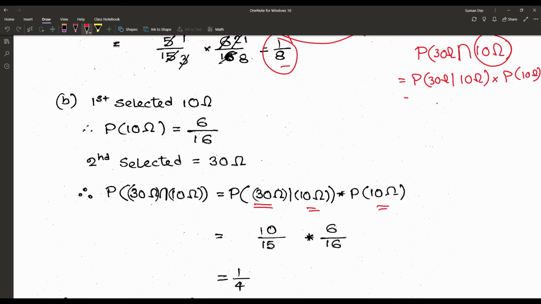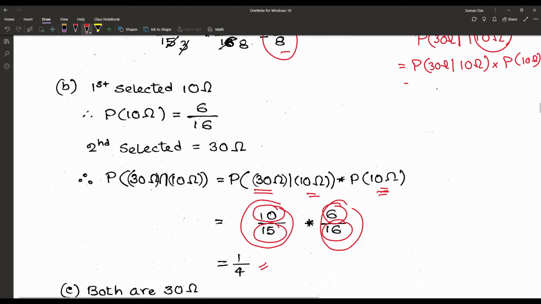So when we are picking the 10 ohm, among the total 16 there are 6 10 ohm. So that is the probability of P of 10 ohm for the first event. Now for the second event, there are now 16 minus 1, that means 15 resistors, and also there are 10 30 ohm resistors. So that is our P of 30 ohm by 10 ohm, 10 by 15. So the result is 1 by 4.